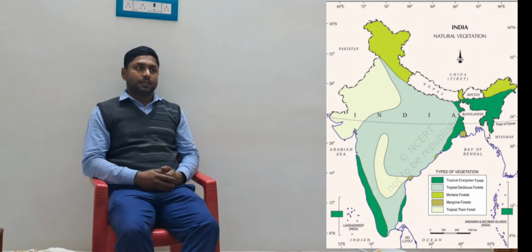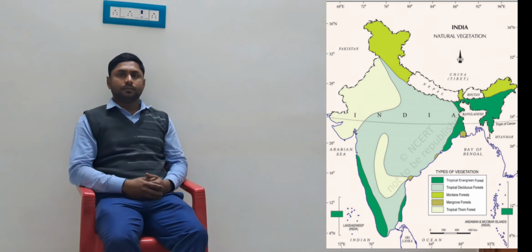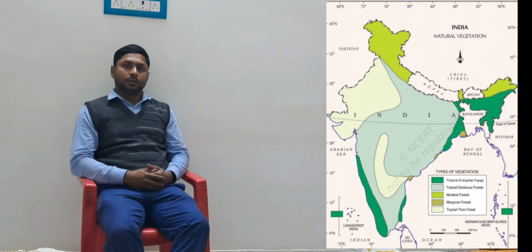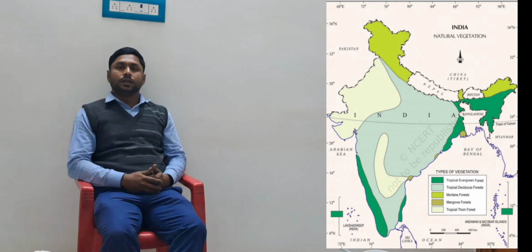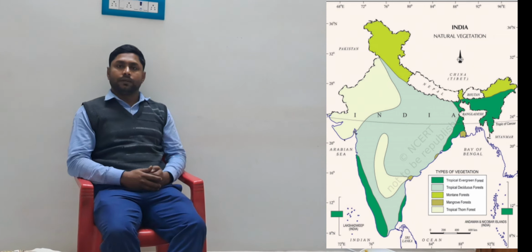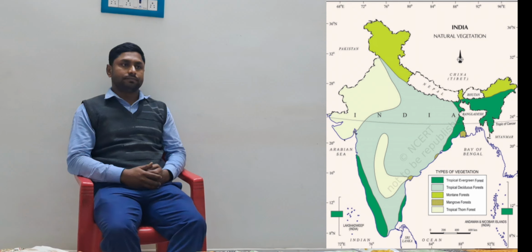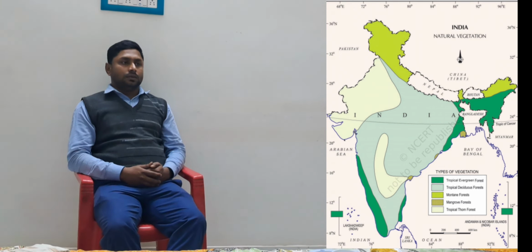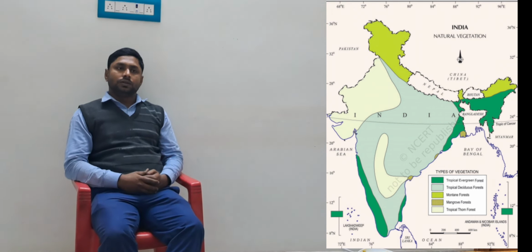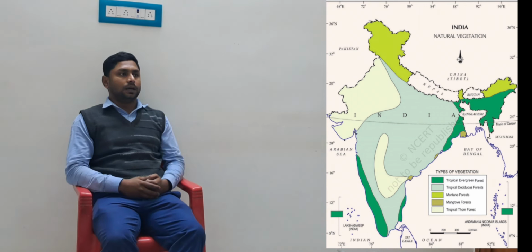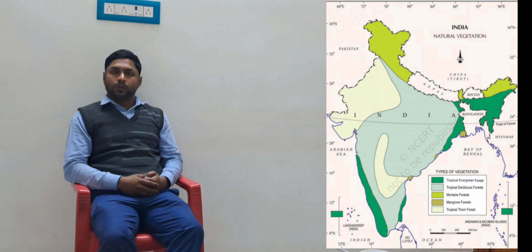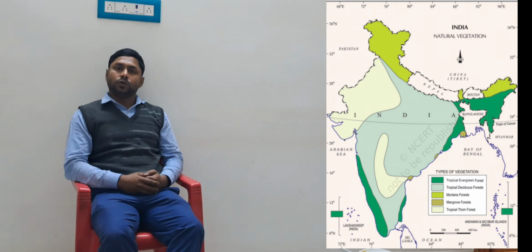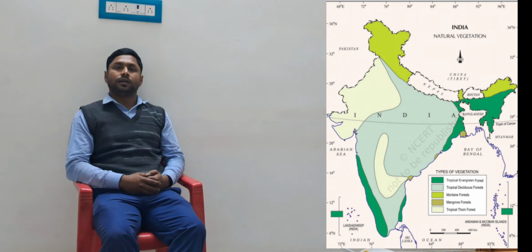Now see some examples like rosewood, ironwood, sal, segun. These plants are known as evergreen vegetation or evergreen trees. Basically this type of plant we will find in mountain areas like the western slope of the Western Ghats, the eastern slope of the Eastern Ghats, and the Meghalaya region.